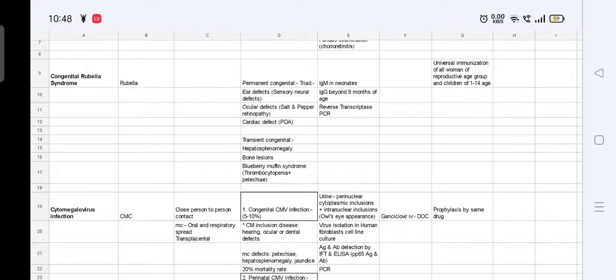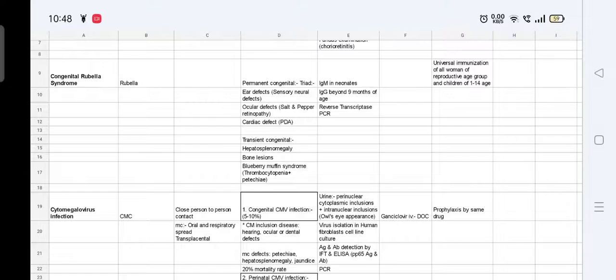Then in the transient congenital rubella, we see hepatosplenomegaly, bone lesions, and blueberry muffin syndrome. So, what is blueberry muffin syndrome? It is thrombocytopenia plus petechiae. After that, how do we detect it? In neonates, we can detect IgM, and after 9 months of age, we can detect IgG. So, what happens in the neonate when he or she is born?